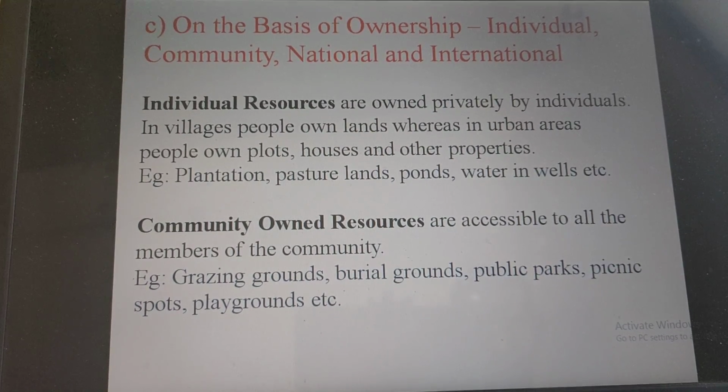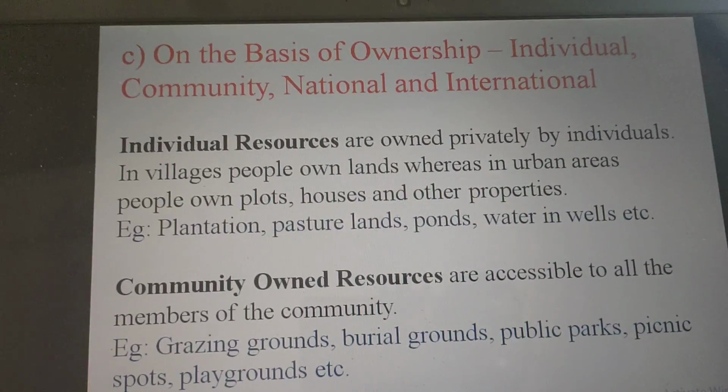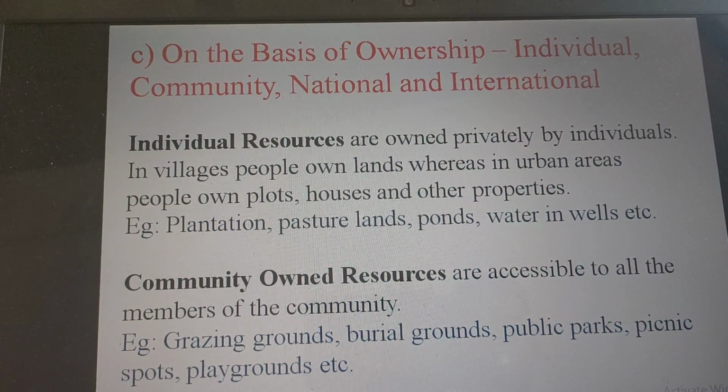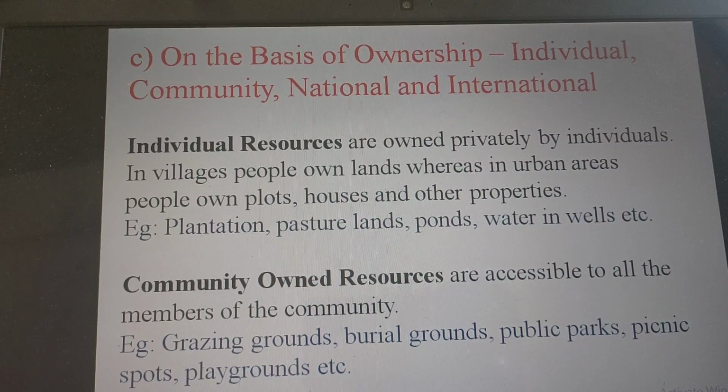Next we will learn resources on the basis of ownership, that is individual, community, national and international.